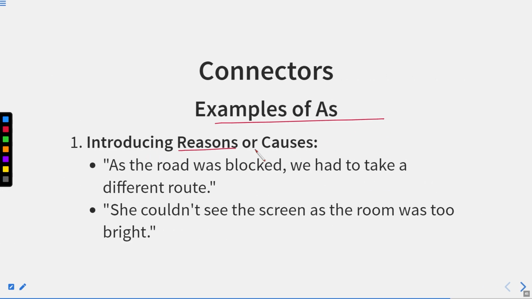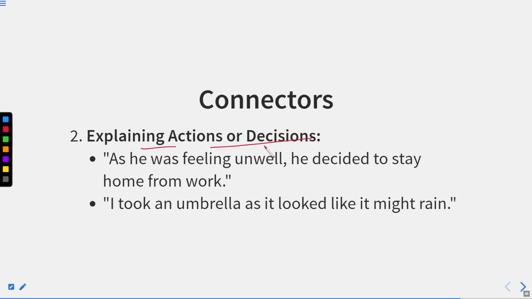Examples of as: introducing reasons or causes. As the road was blocked, we had to take a different route. She couldn't see the screen as the room was too bright. Explaining actions or decisions: as he was feeling unwell, he decided to stay home from work. So he was feeling unwell, and this was the reason he decided to stay home from work.